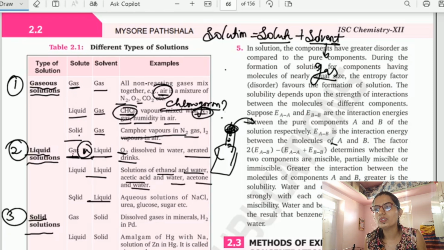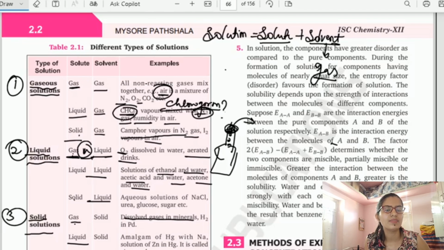Let us move on to solid solution. So here we are taking gas, liquid and solid as solute, and solid as a solvent, because solvent decides the physical state of solution. Okay, so now let us see some examples. Gas in solid. Gas should be present in the solid. So here we have an example, dissolved gases in minerals.